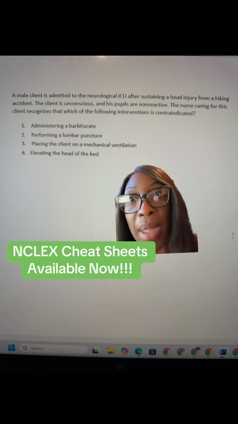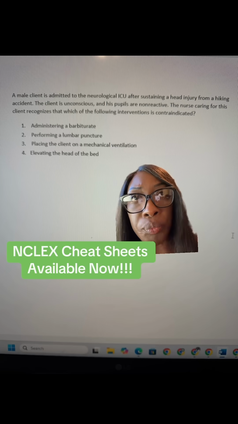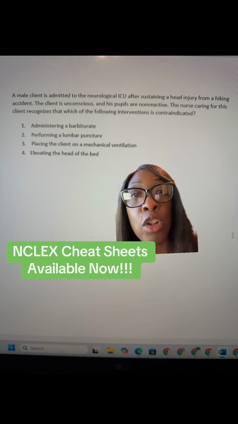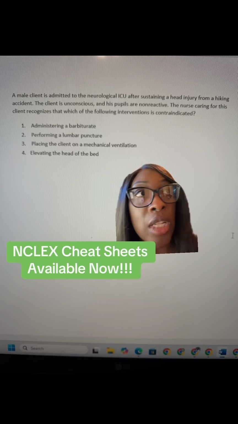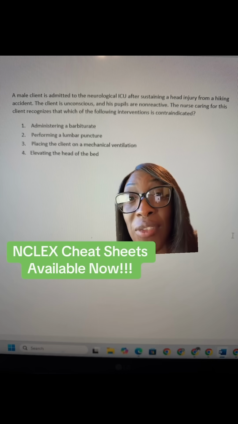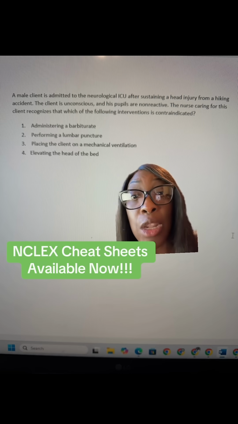And guess what? A patient with head trauma that either has increased intracranial pressure or they're suspected to have increased intracranial pressure, you're going to have the head of the bed elevated 15 to 30 degrees. You're going to have the body and the head in a neutral, aligned position, no flexion, no rotation, neutrally aligned, but elevated 15 to 30 degrees. So the only thing here that's contraindicated is performing a lumbar puncture.